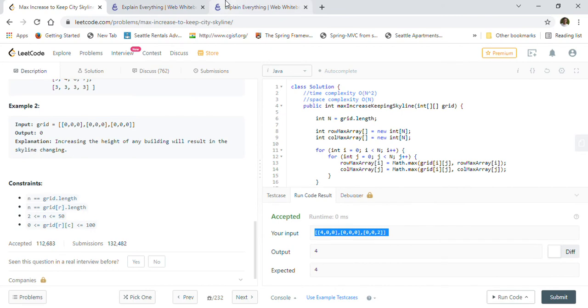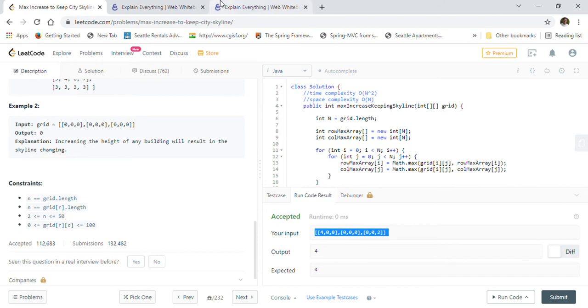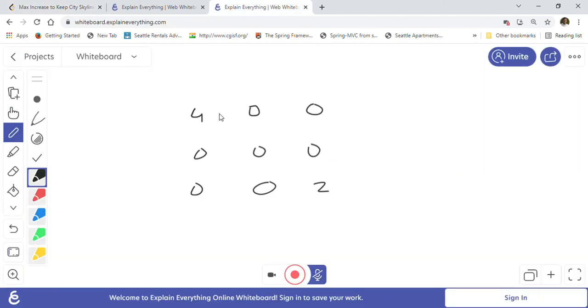It is 400, right? Let me just write down 400, then 000, and 002. So this is the test case we have taken for this one. The output we are getting is 4 now, right? Because for this row, 4 is the maximum, and in this column also 4. So here we cannot make any raise.